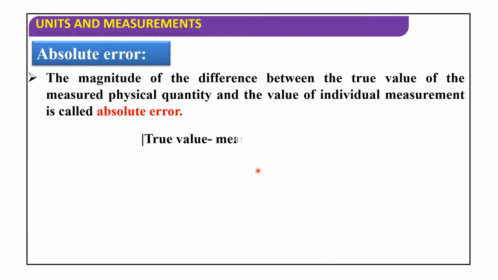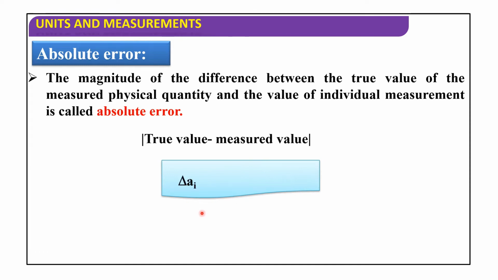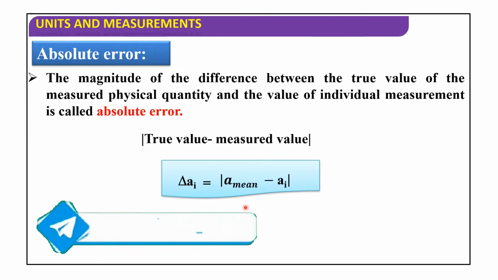True value minus measured value, that is equal to delta ai, that is equal to modulus of A mean minus ai. So this is absolute error.